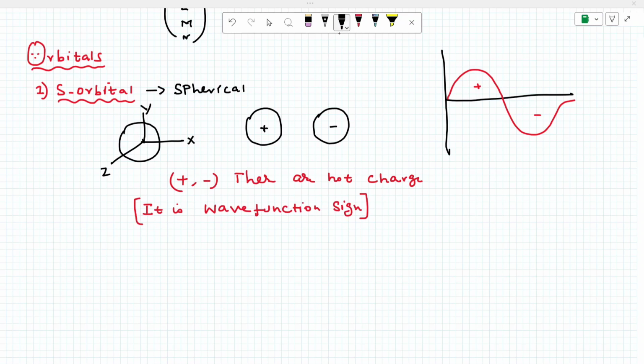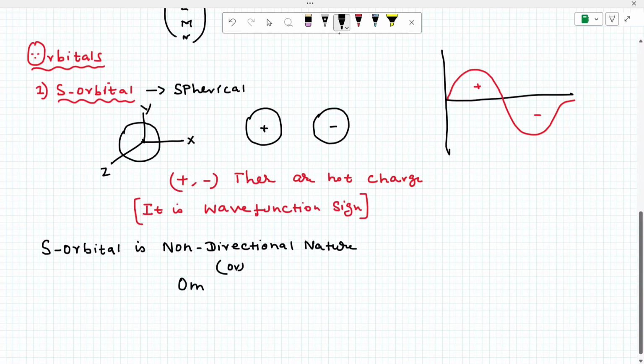The s orbital is non-directional in nature. Very important, please note. Or we call it omnidirectional. Omni, not a single direction.